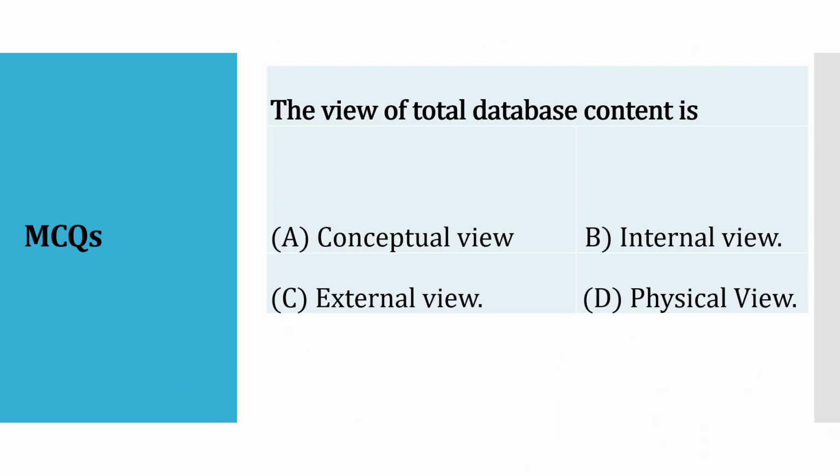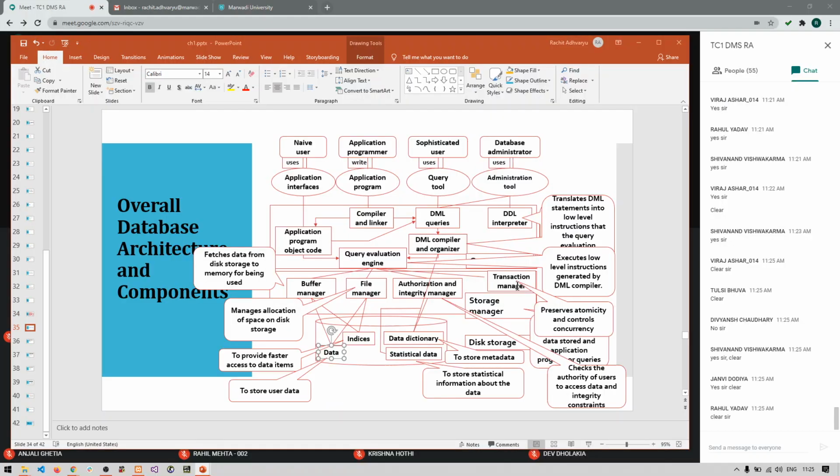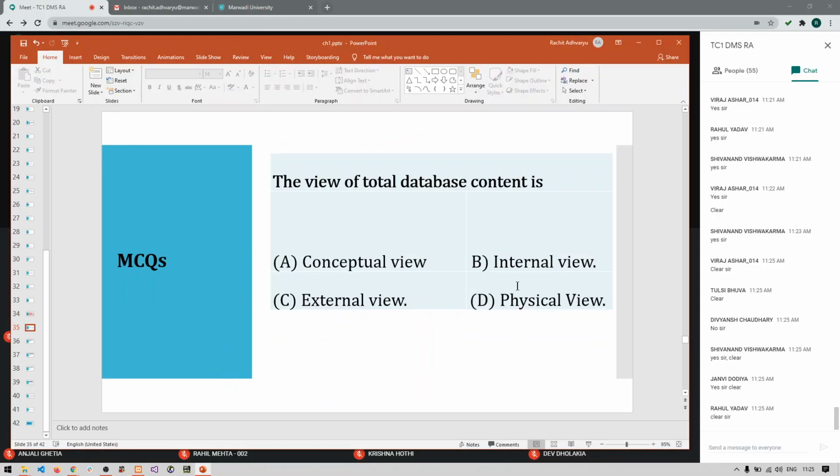So this is the architecture we have seen. Now let's see some of the MCQs. So I need the answers from you. The view of the total database content is which view? In which particular level of the 3-layer architecture can we see the complete database structure?